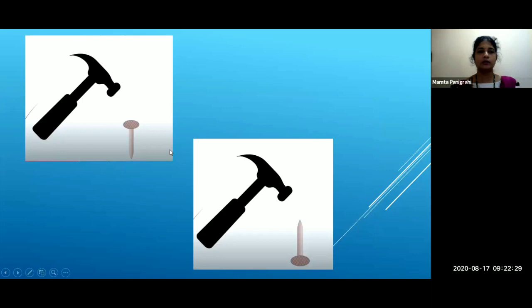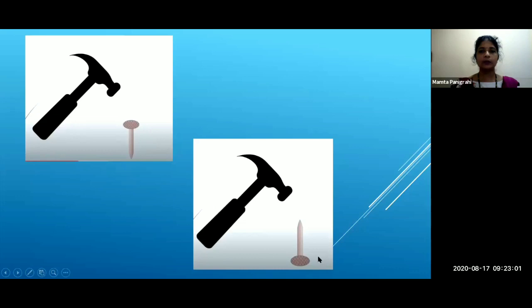Now see students, what do you see in the first picture? There is a hammer. Yes, this is a hammer and this is a nail. In this first picture you will see the nail is pointed towards the wooden plank, and the pointed end is towards the wooden plank, and on the top is the head of the nail.